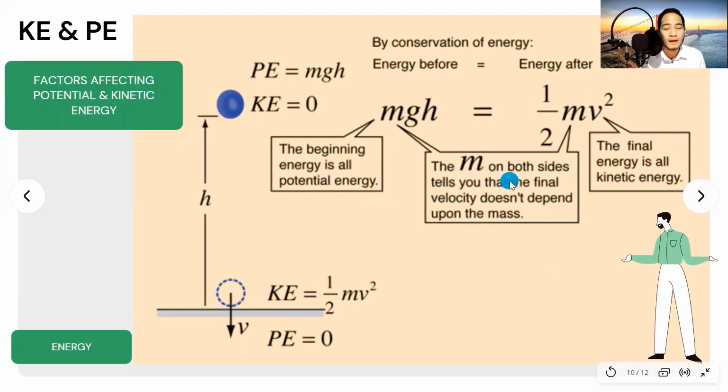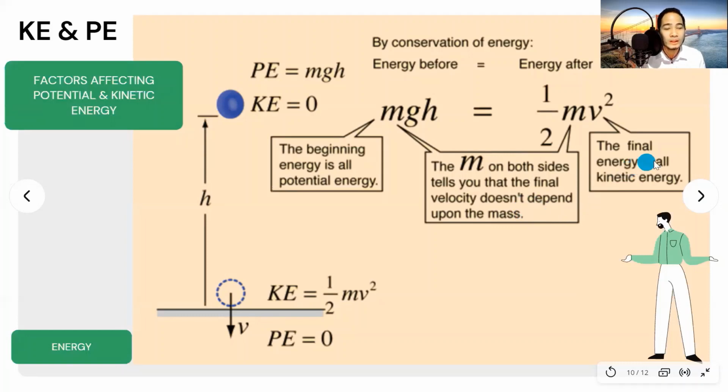Then, the mass on both sides, dito sa ating potential and kinetic energy, tells you that the final velocity doesn't depend upon the mass. So, hindi nakadepende sa bigat ng object ang kanyang bilis ng pagbagsak. So, makikita rin natin dito, may another tayong natutunan. Hindi pala nakadepende sa bigat or gaan ng object ang bilis ng pagbagsak ng isang object.